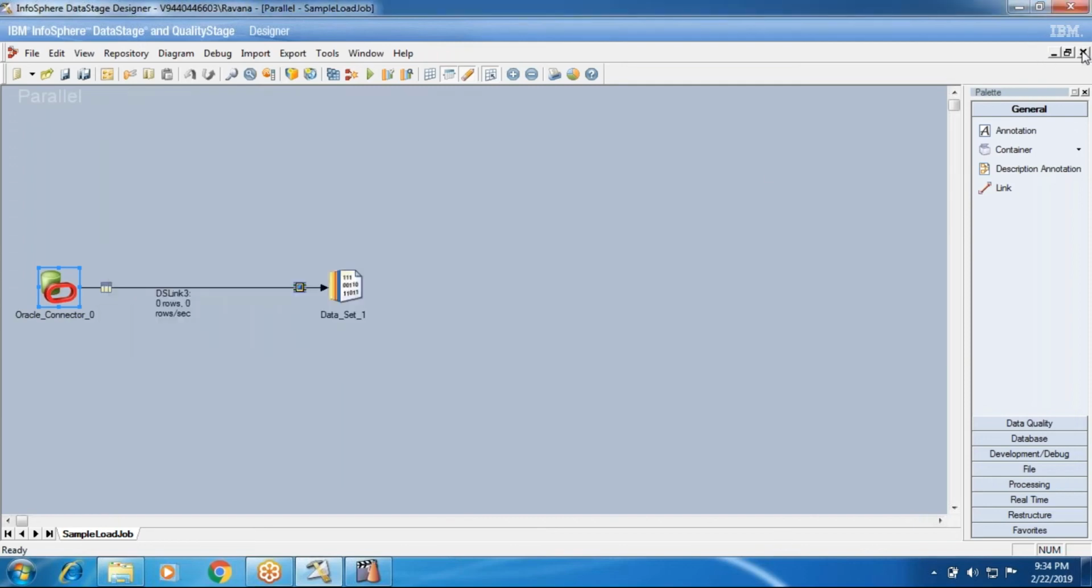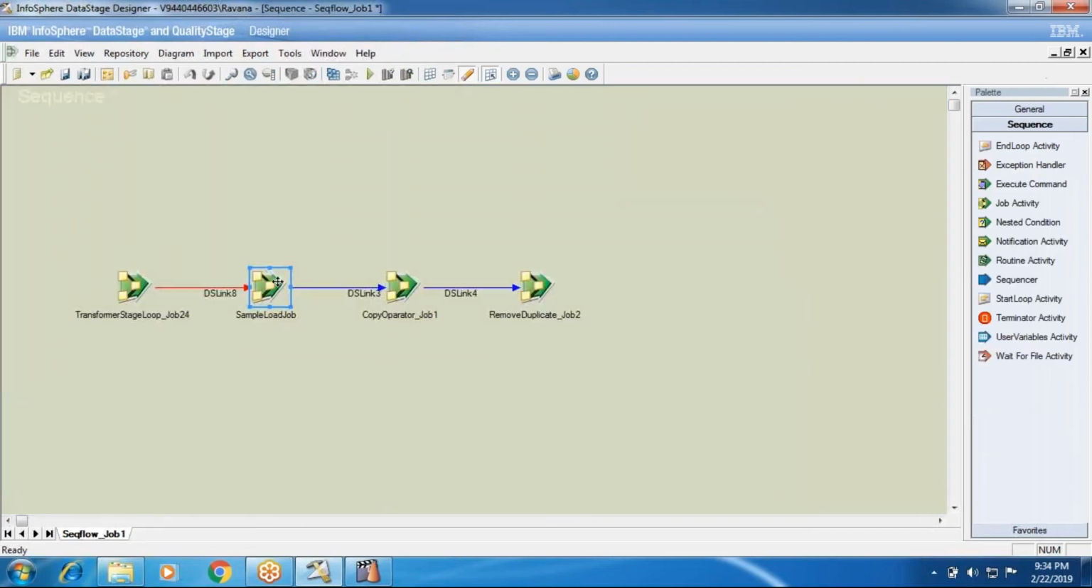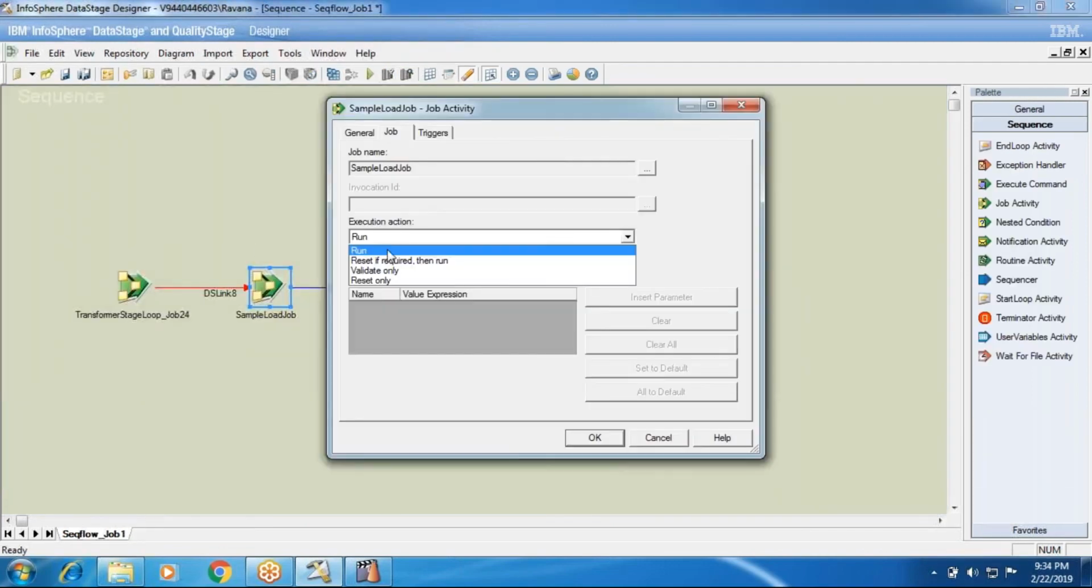So if you want to do only such kind of validation, you can put the execution action as validate only. Execution action run means the jobs which are in compiled status are going to run. And if you say reset if required, then run, if the job is aborted it will reset, and it will run the job at the sequence level. Validate only will only validate the values of the particular job.